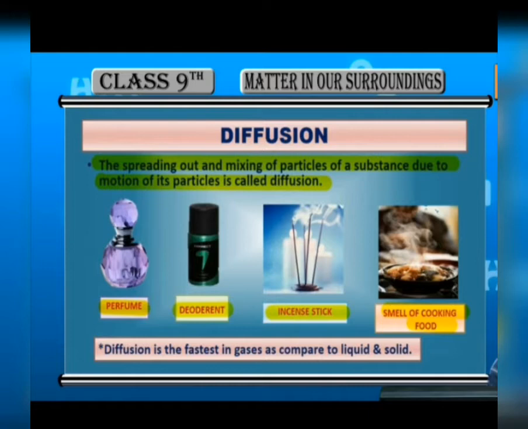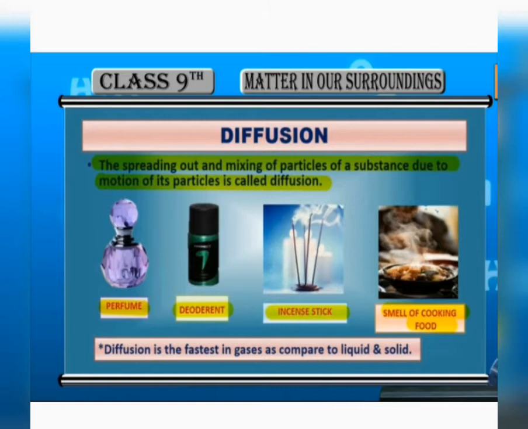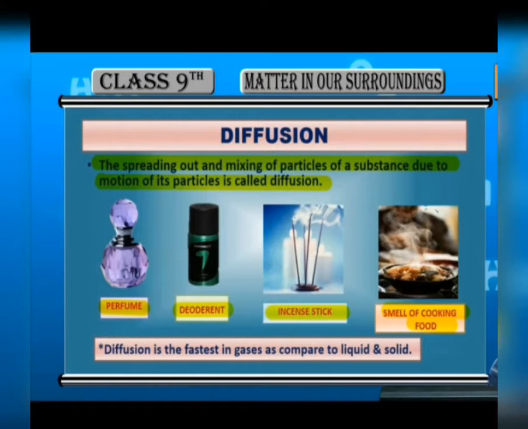As I demonstrated in the experiment with a gas jar of bromine vapors and a gas jar of air, you saw that the gases diffuse quickly into each other. In fact, there are a lot of examples in our everyday life where we observe diffusion in gases, like the smell of food that is being cooked in the kitchen reaching us even from a considerable distance, right?